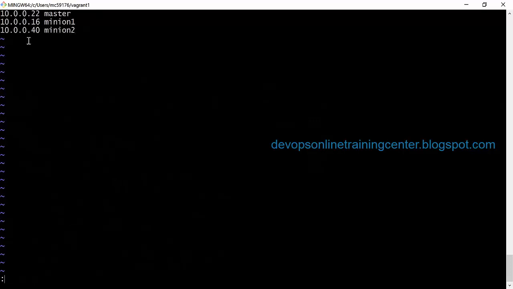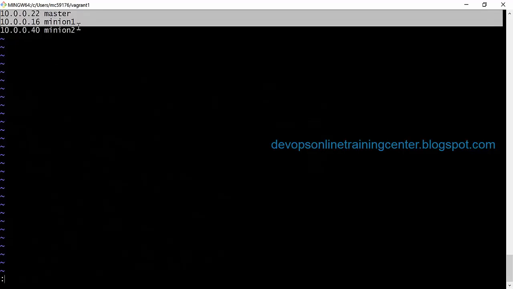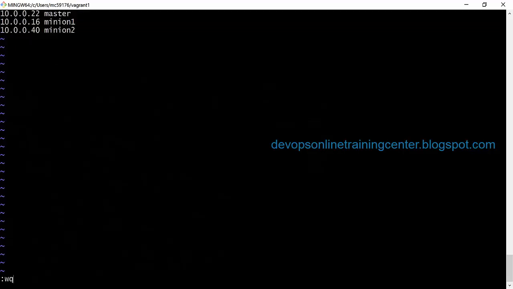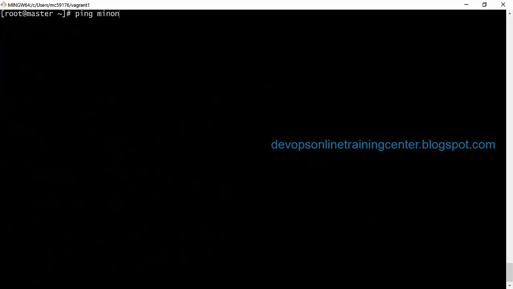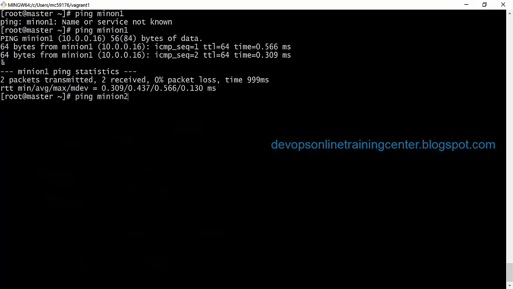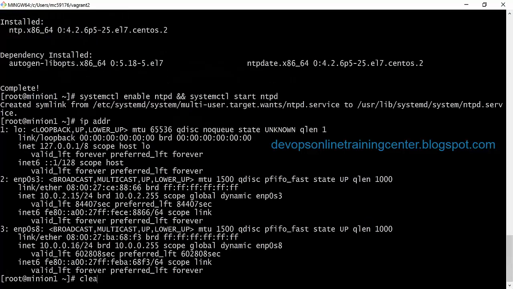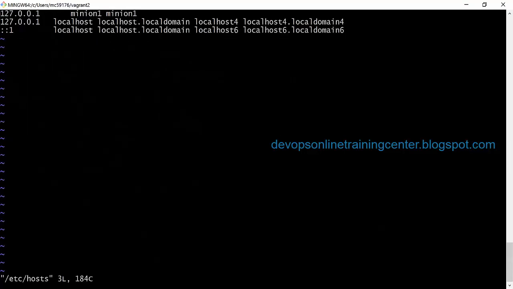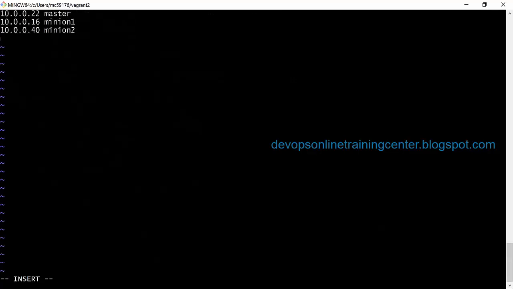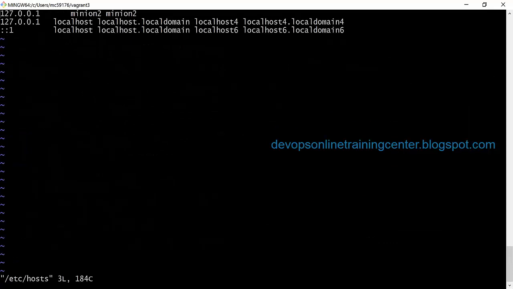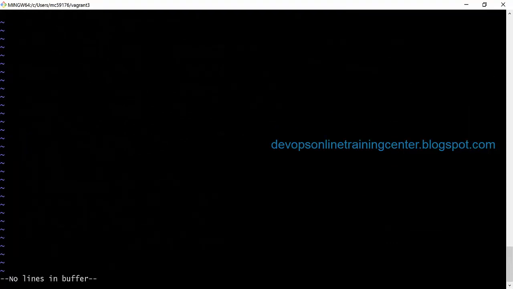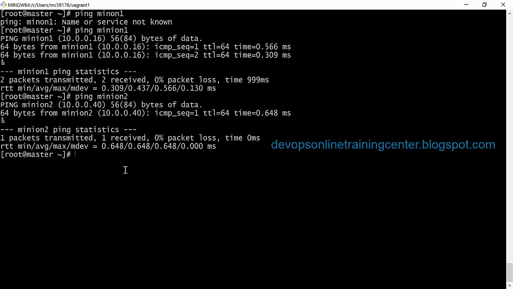Right, I'll just add it. Let us see if I can ping based on the host name. Ping minion 1, it's pinging. Ping minion 2, it's pinging. So I'll add all these entries to the other hosts as well. Remove everything and put only the 3 host names and IPs.